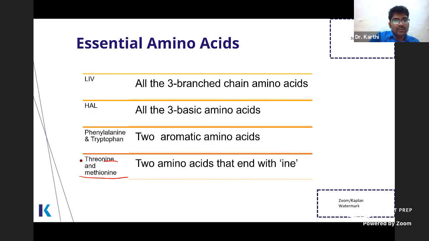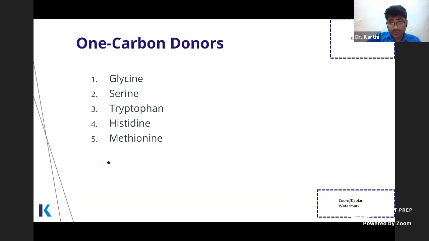Threonine and methionine. So these are the amino acids that end with ine, right? So threonine, methionine. This is how you can remember the essential amino acids. You can use the mnemonic AV Hill MPTT or this one. Now, there are amino acids which donate one carbon group.